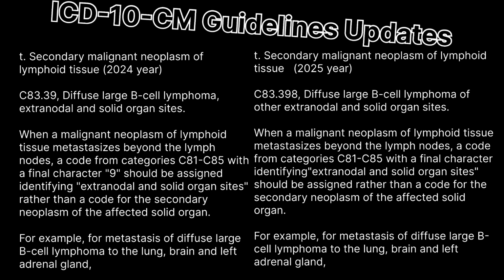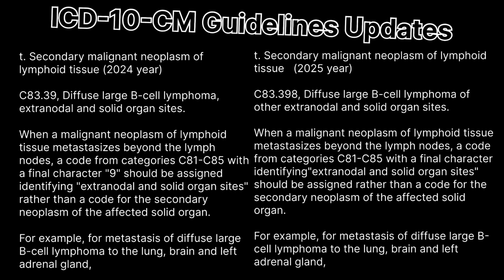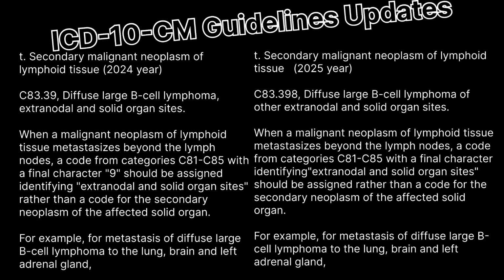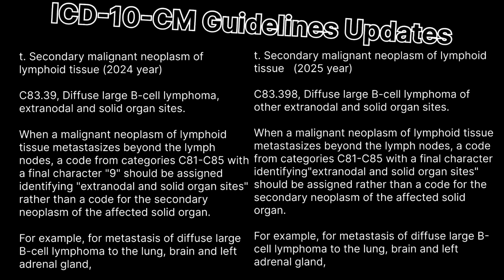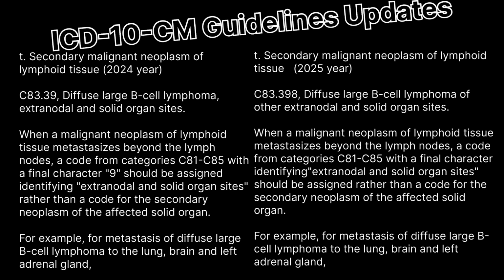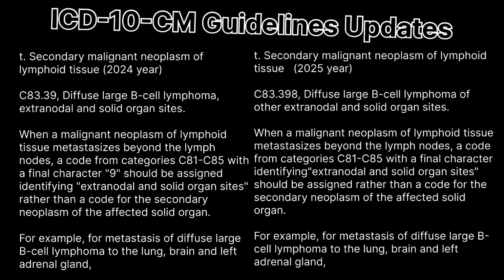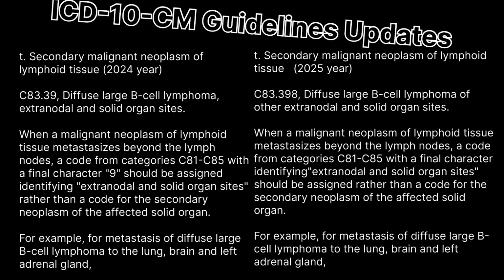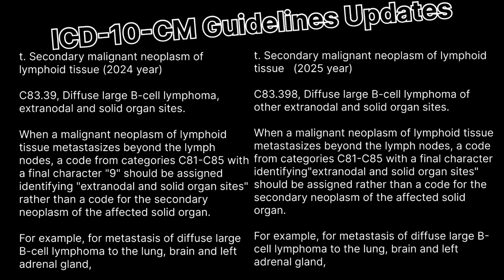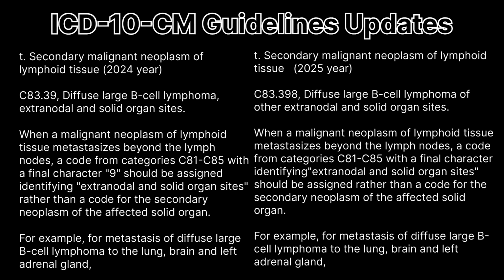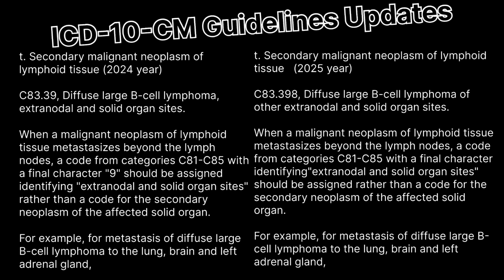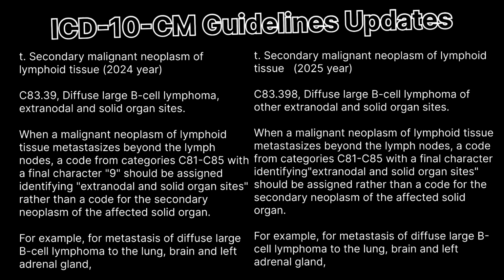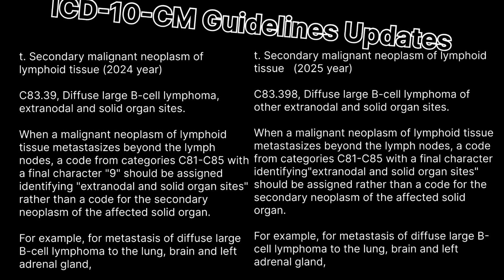When a malignant neoplasm of lymphoid tissue metastasizes beyond the lymph node, code from category C81 to C85 with final character 9. In 2024, we used the final character 9, which indicates to identify extranodal and solid organ sites rather than a code for secondary neoplasm of the affected solid organ.